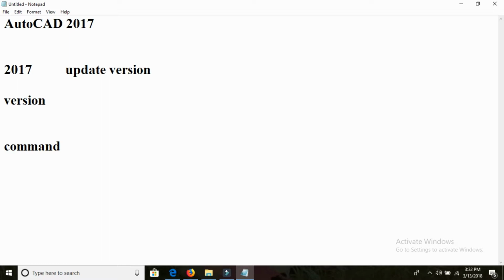Why? Because the versions have updates on the graphical user interface, and on the command user interface also. Commands increase, but the graphical user interface will be changing. If you have seen 2009 and you are doing 2017, there is a lot of difference on the graphical side.